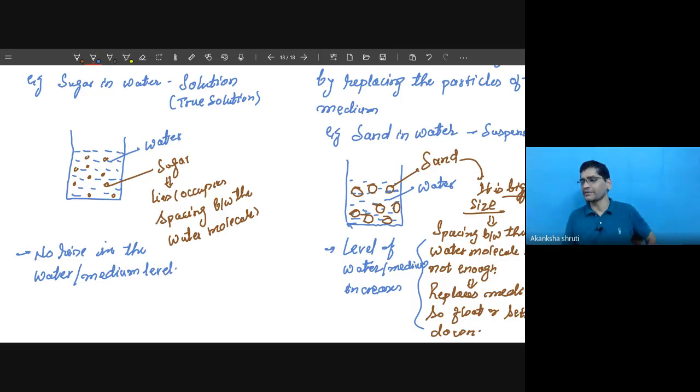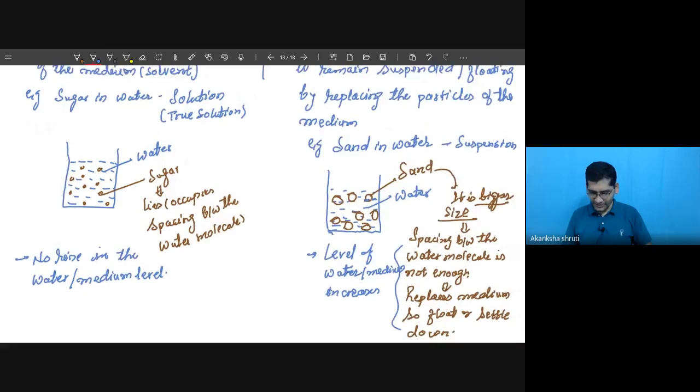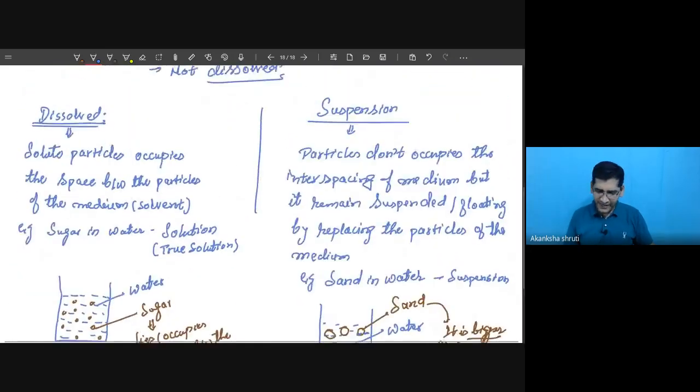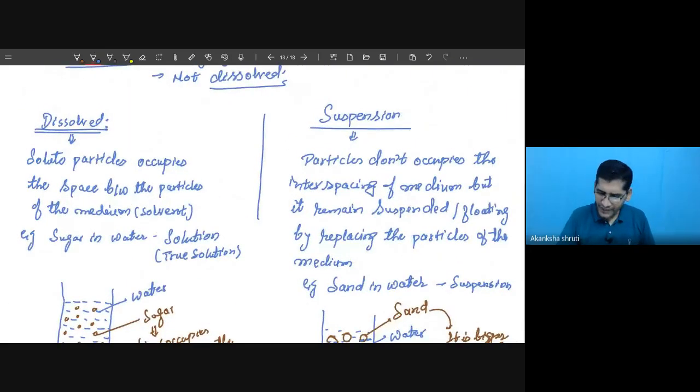You might be observing, if you are adding some sugar in the glass of water, level does not rise. But if you add some sand particle, then the level rises. Okay, it is like this one. So this thing you have to keep in mind. So this makes the difference between your dissolved and suspended. So these are very important.